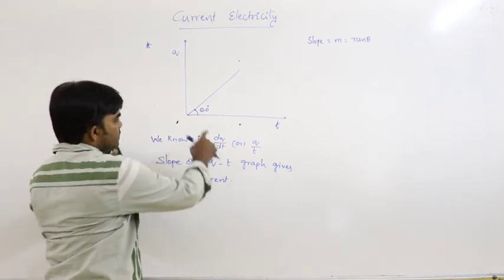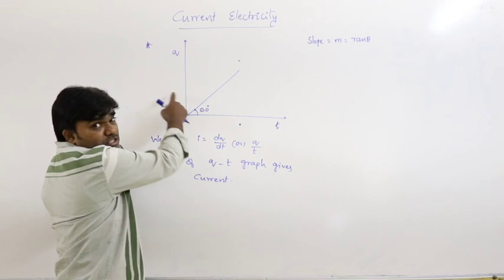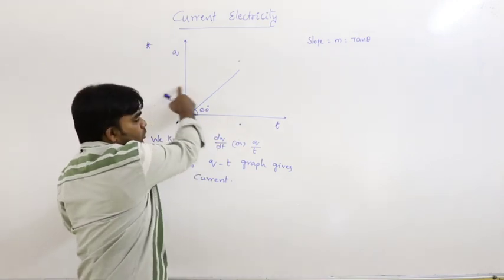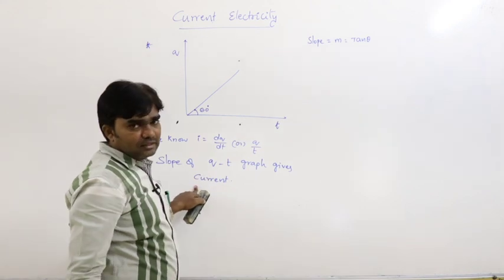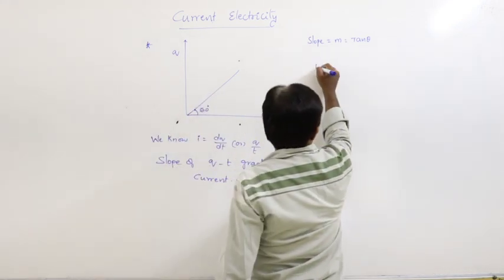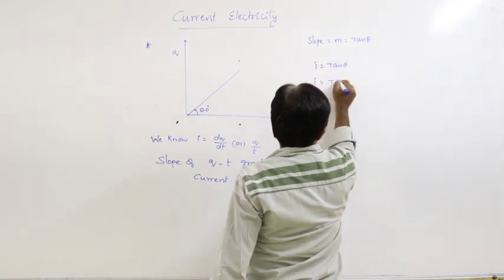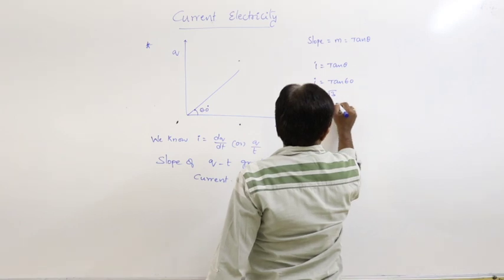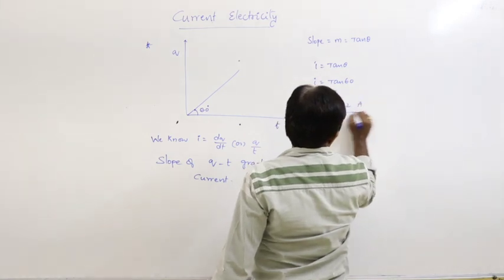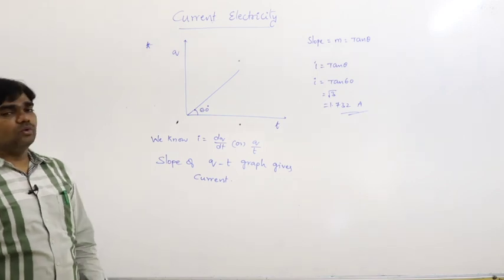Because tan theta in the sense is opposite side by adjacent side. What is the opposite side? Q. Adjacent side is t. So Q by t is nothing but current. So here I is equal to tan theta. I is equal to tan 60, that is equal to root 3, 1.732 amperes. The current is 1.732 amperes.